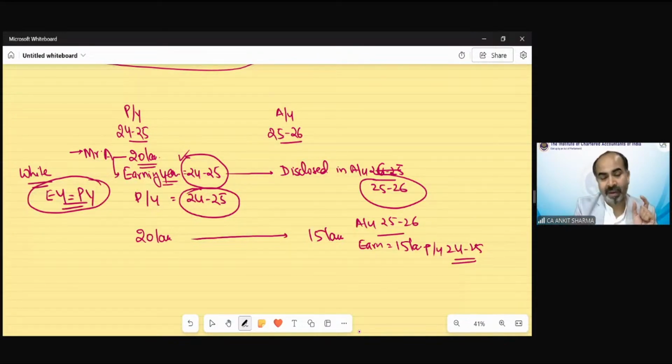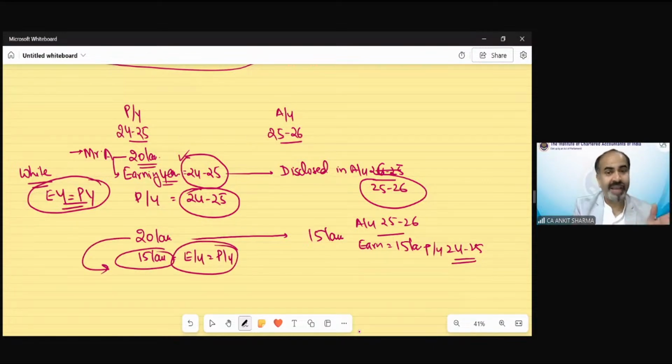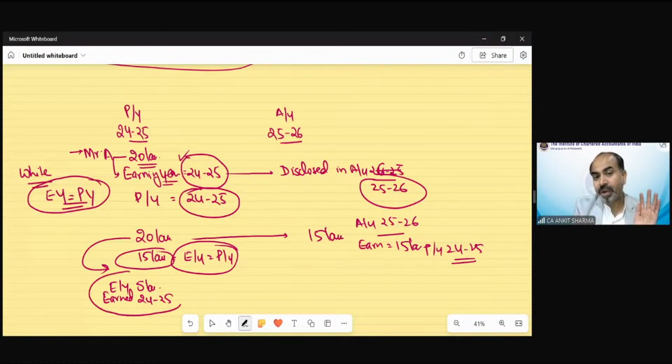For this 15 lakh that you declared, the earning year and previous year would be the same. But the 5 lakh rupees which you earned in 24-25, the earning year would be 24-25 for this 5 lakh. But you did not disclose it, so income tax does not know about this income yet. So the earning year remains 24-25.